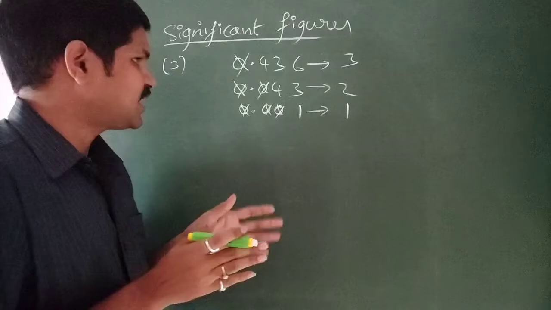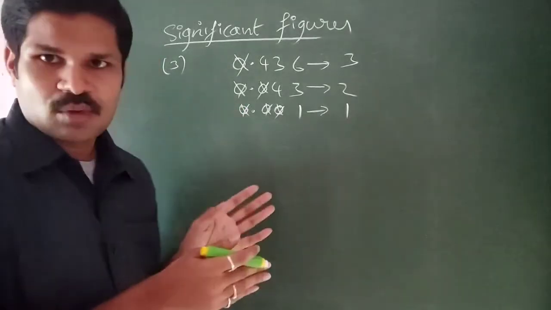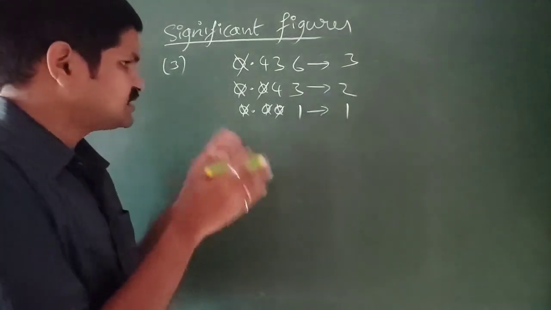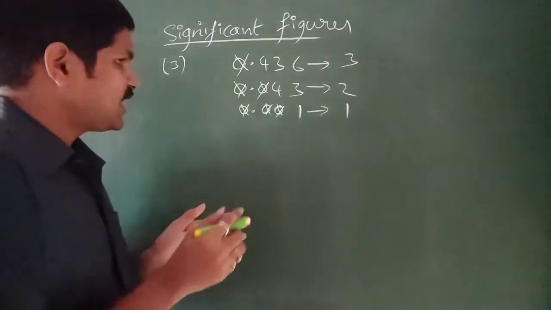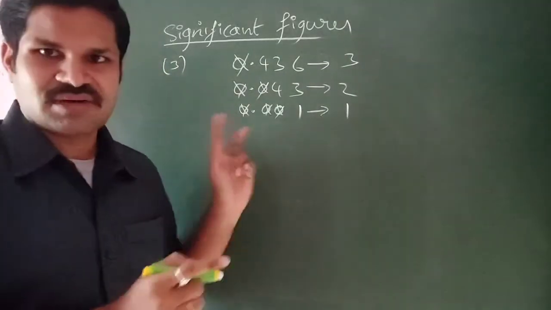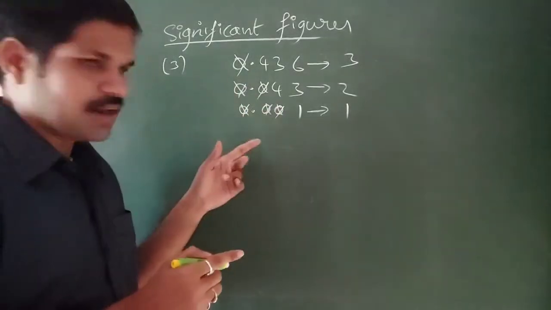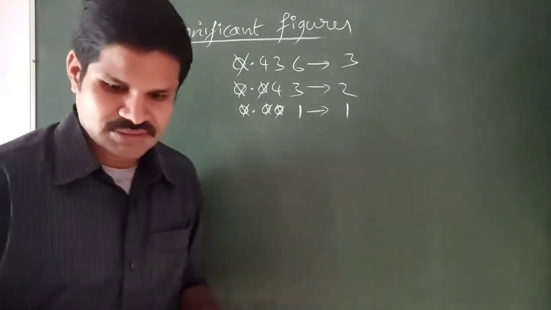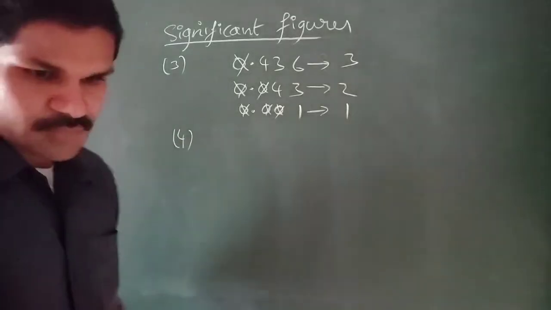So the zeros which are placed on the left side, whether the decimals are present or not, are considered to be insignificant. Just remember this rule, as I will give you one more rule. These rules can be easily explained in the 6th or 7th rule. Just remember this. And now, the 4th one.